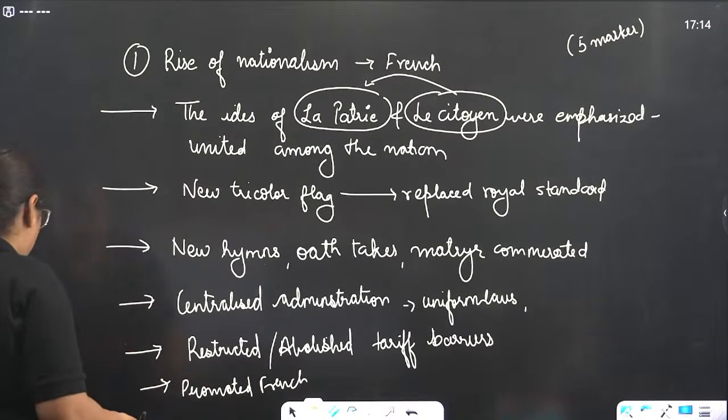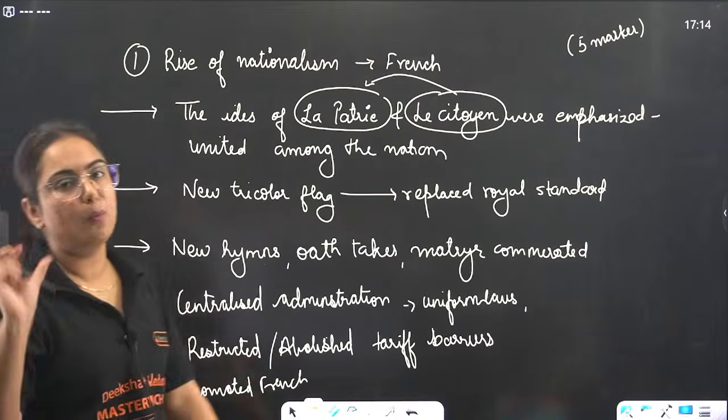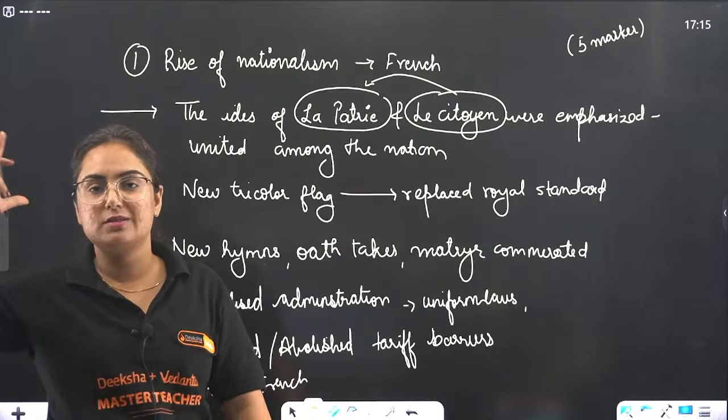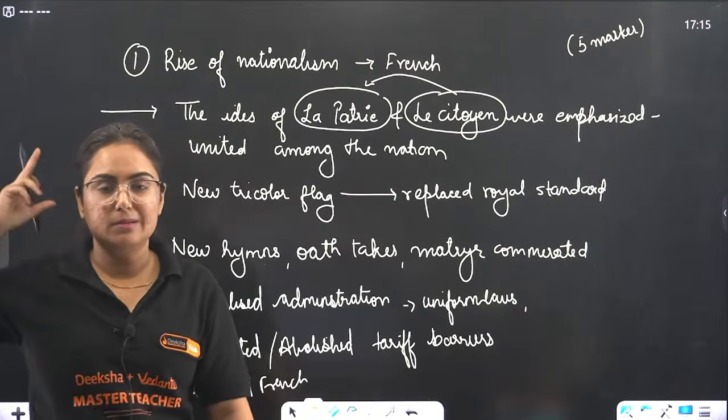So this is the first topic which I consider to be the most important from this chapter, which is the chapter Rise of Nationalism in Europe.